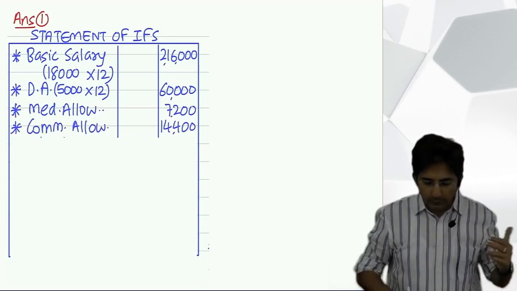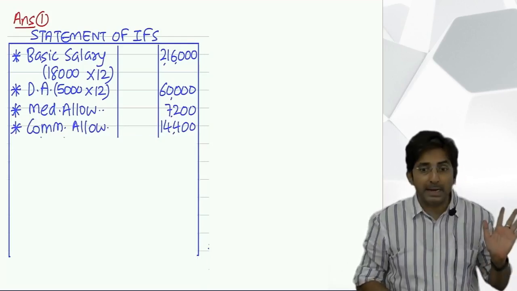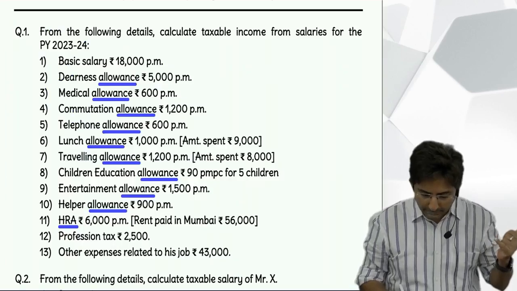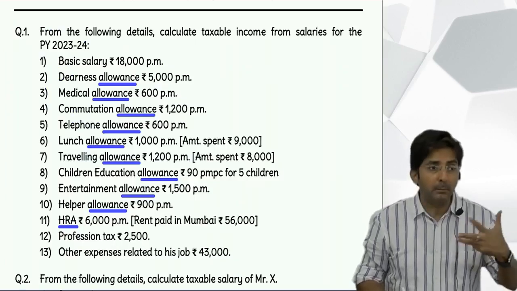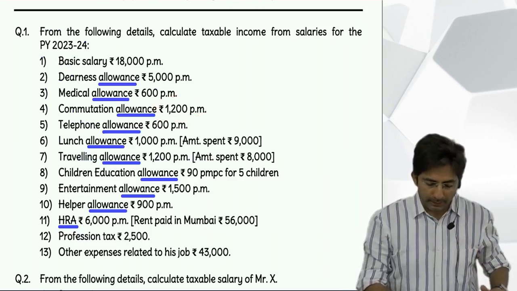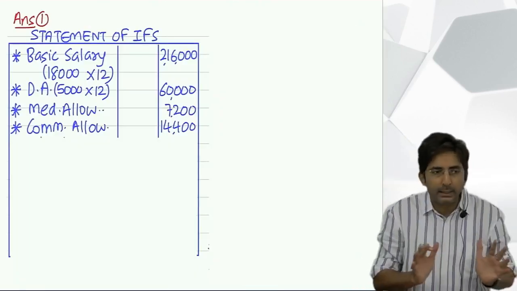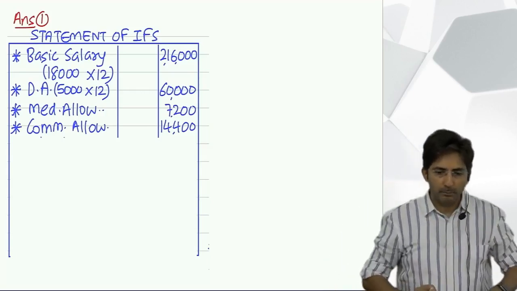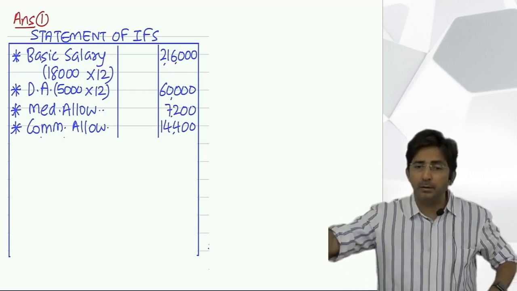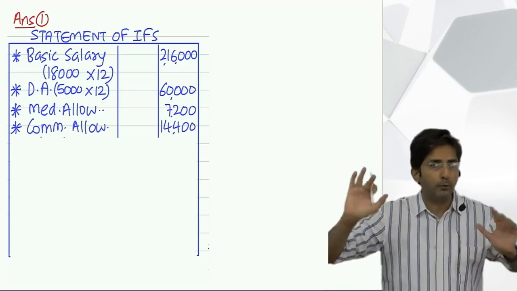See, I am not showing the working in detail, but you show it in brackets. In the sense, it is 1,200 per month multiplied by 12, write it properly. I have written in short because I have less space on my iPad. But you write properly: commutation allowance, 1,200 into 12, 14,400. Okay?